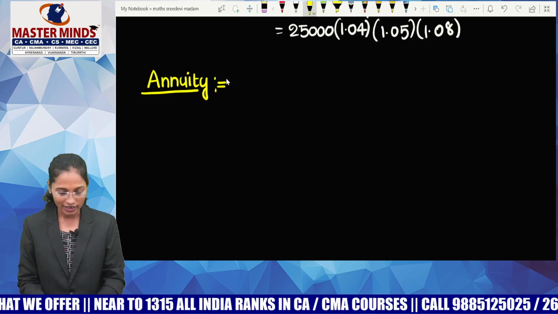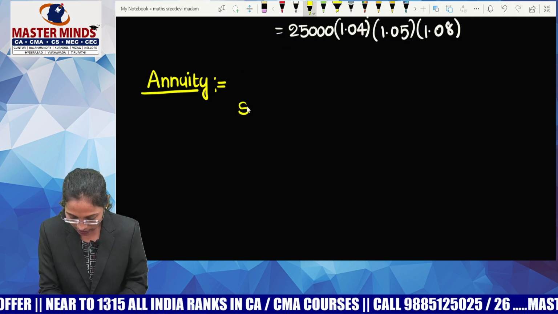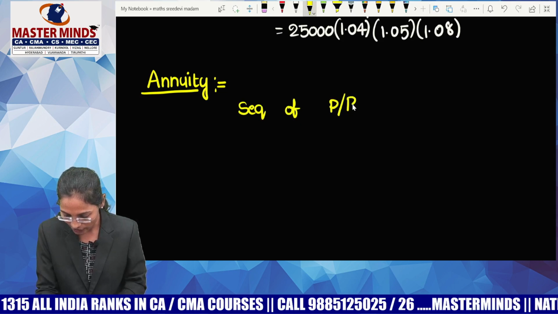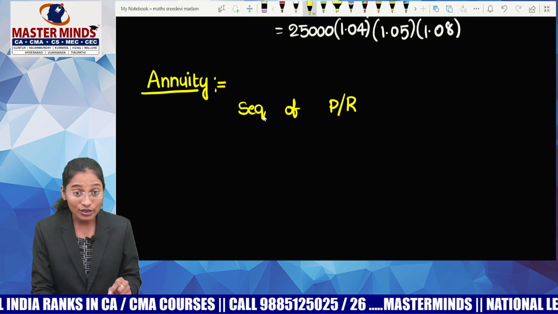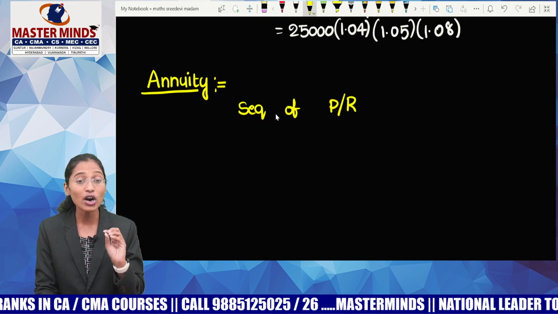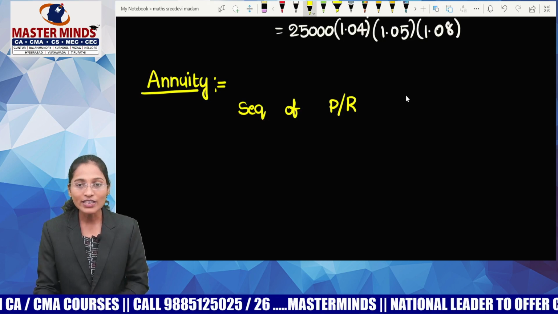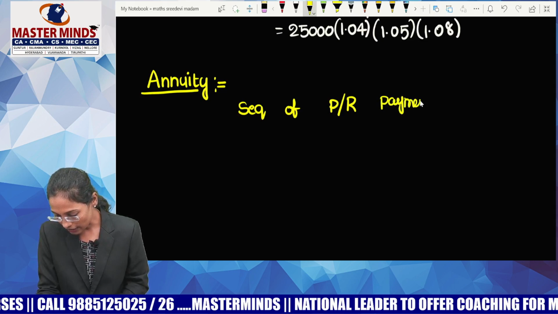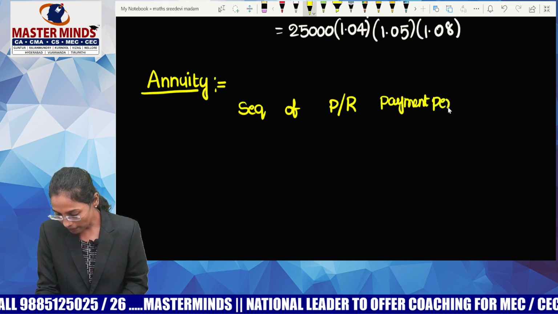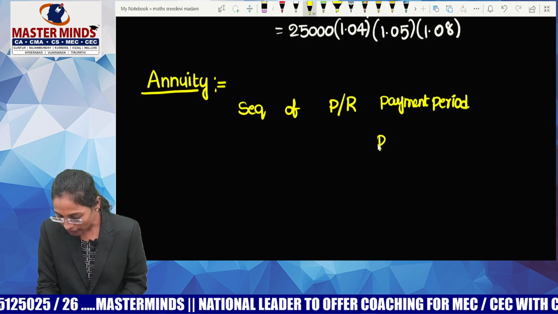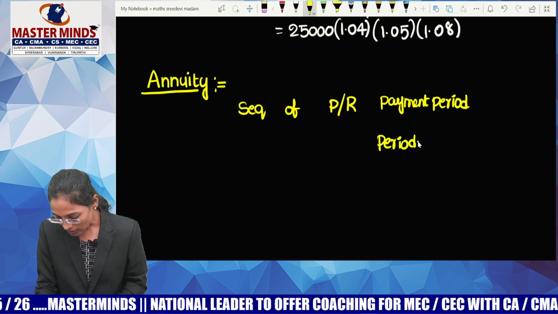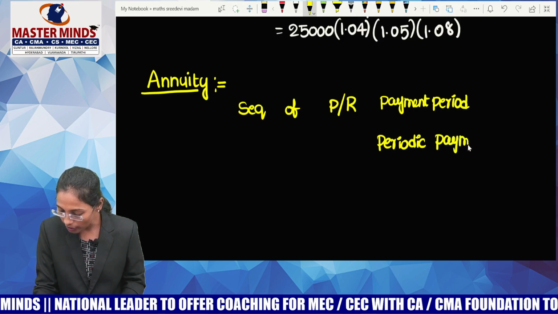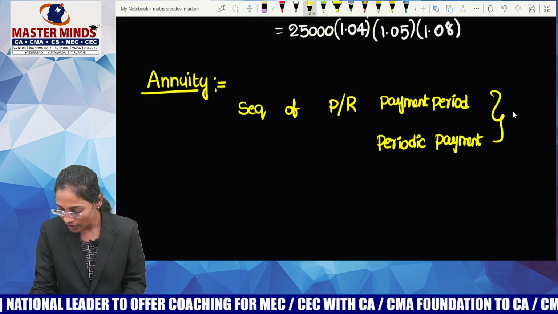Let me tell you the meaning of annuity, guys. Annuity means a sequence of payments or receipts. Try to understand there is a word called sequence, which means order has a higher significance. A sequence of payments or receipts in which both payment period and periodic payment are constant. Both of them must be constant.